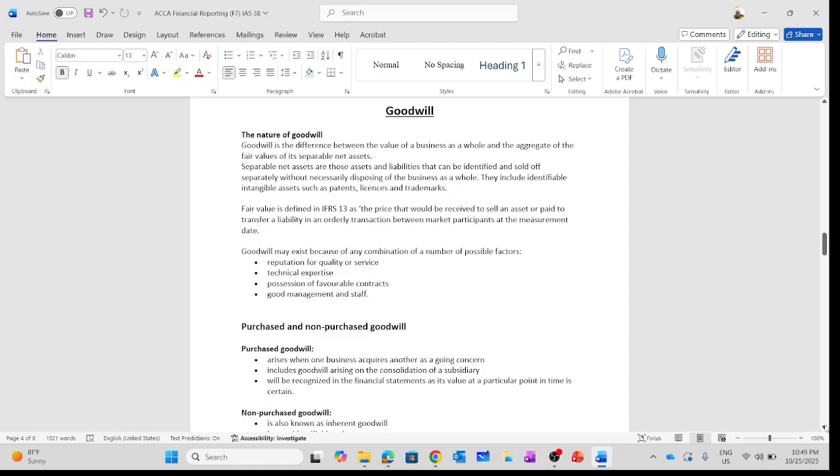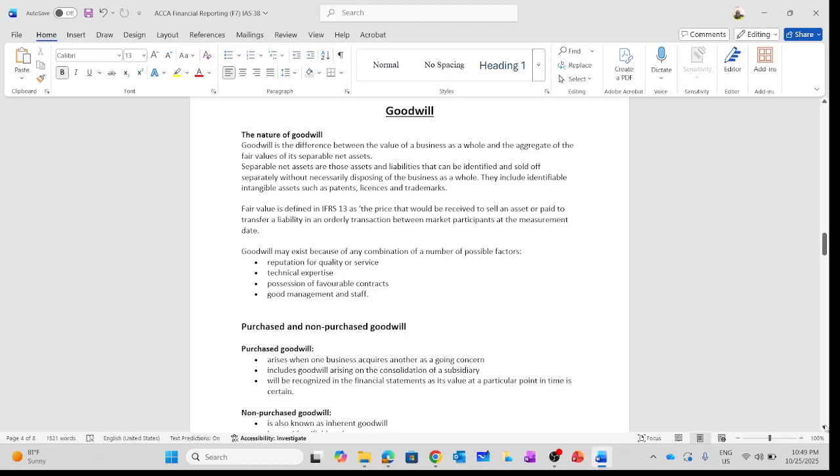So goodwill may exist because of any combination of a number of possible factors: reputation for quality of service, technical expertise, good management and staff. So these are all reasons why goodwill may exist. So now let's take a look at purchase and non-purchase goodwill.